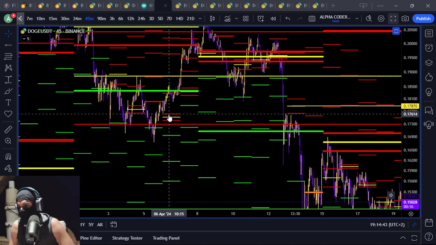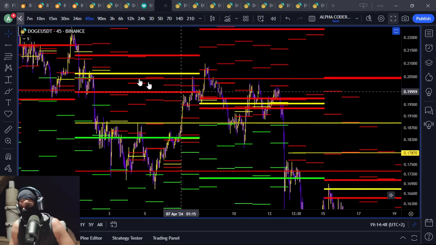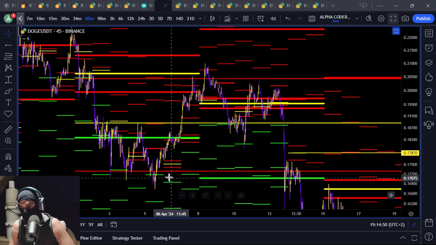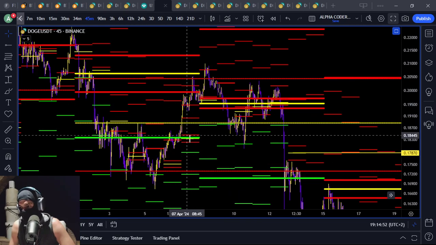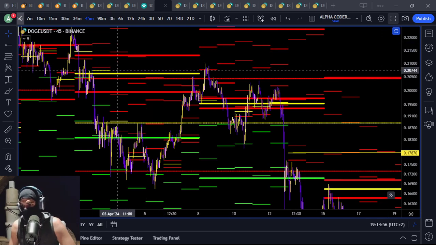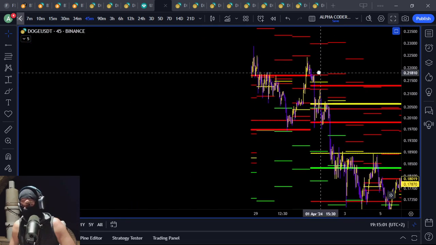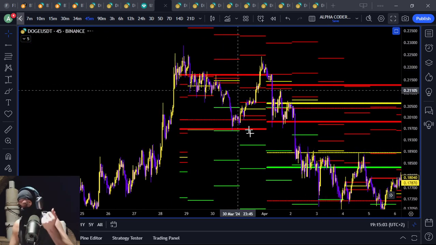Like for example here, it says untouched, super bullish, right? Super bullish into this untouched one here. So it pumped, didn't touch those yellow lines. And it pretty much got stopped out at that yellow line that remained untouched. So those are the magnets that I'm trying to show you guys here.